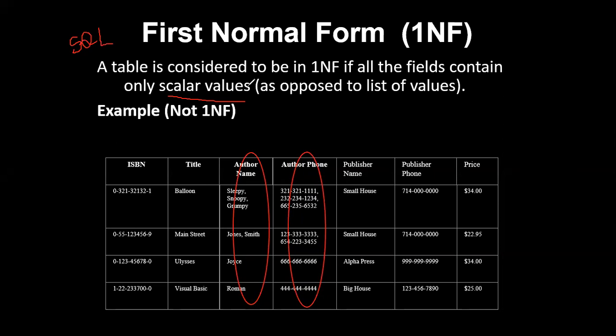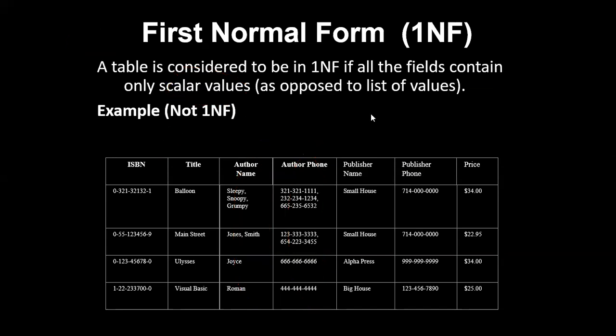If you find a column with more than one value, for example author name, maybe three persons might be the authors for the same book, right? So if I find any column with more than one value, which doesn't follow scalar, I should follow the rule of first normal form. I should take the column which has more than one value, take some primary key from this table, and form this data as a separate table.